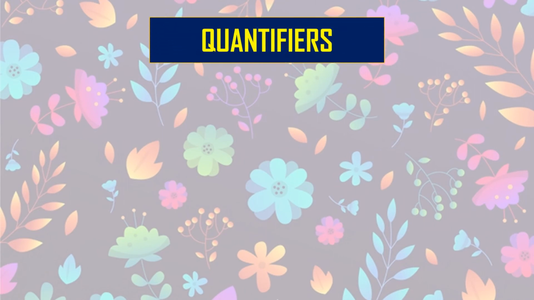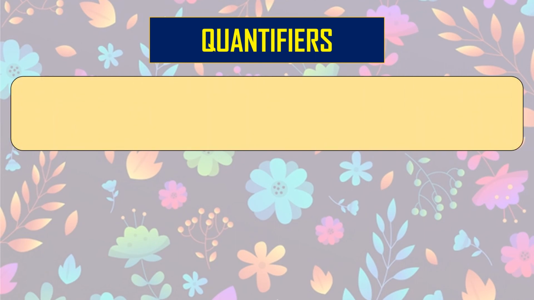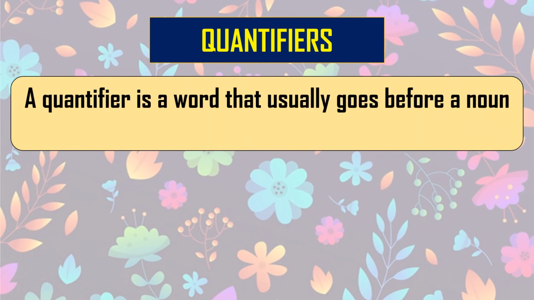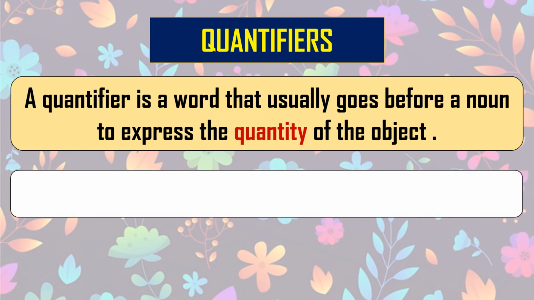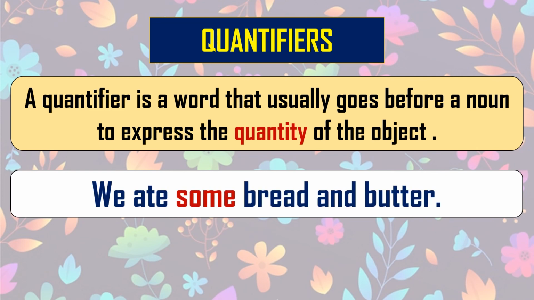Let's move to the fourth type of determiner, that is quantifier. Very easy to understand because it shows you the quantity. A quantifier is a word that usually goes before a noun to express the quantity of the object. Very easy to find in a sentence. Look at the sentence. We ate some bread and butter. Look at the word in red, some. How much? Some bread and butter. When we want to know the quantity of some object or noun, the word which defines that quantity is known as the quantifier.